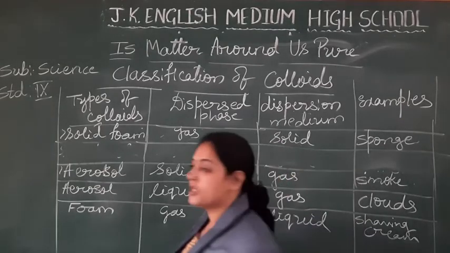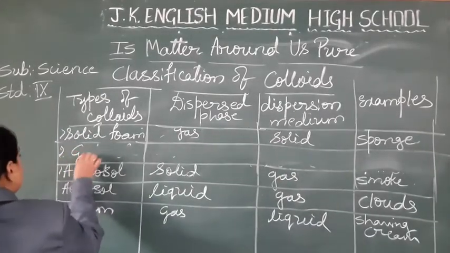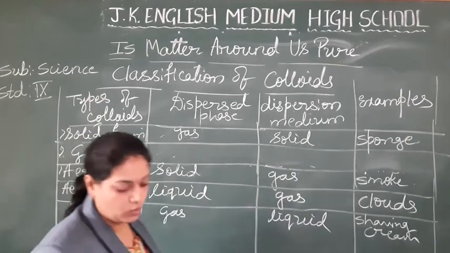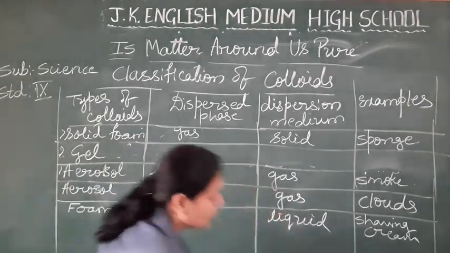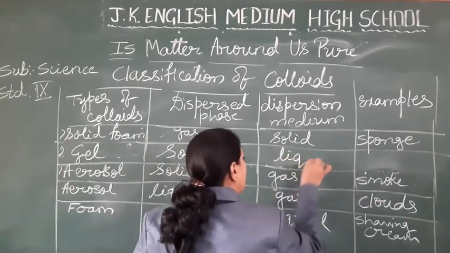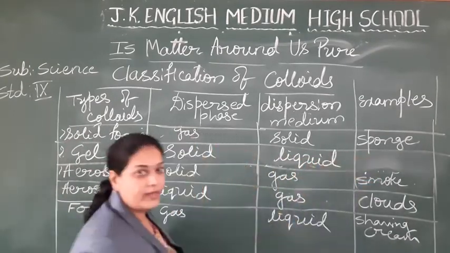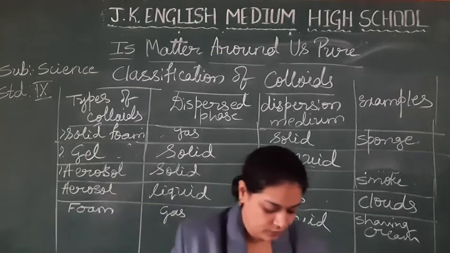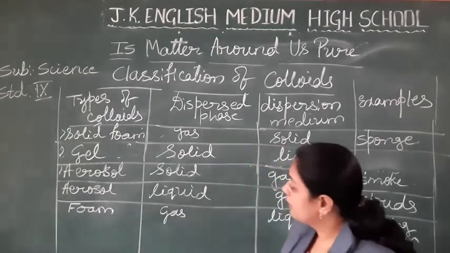Next one, gel. Next type of colloid, that is gel. Solid phase with a liquid medium.